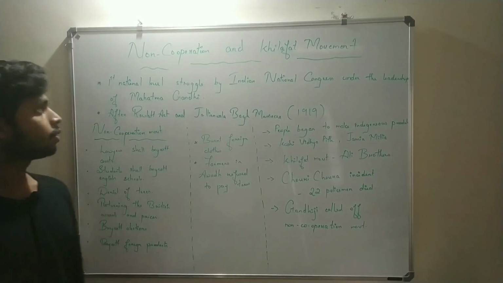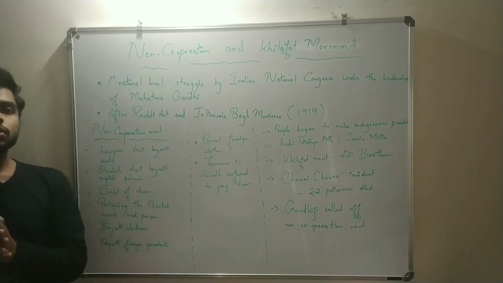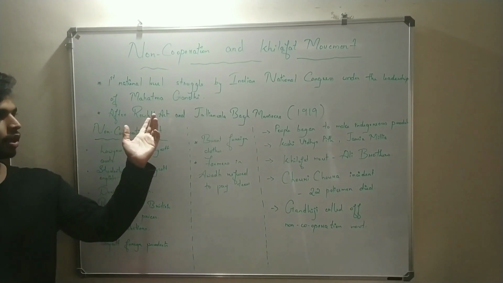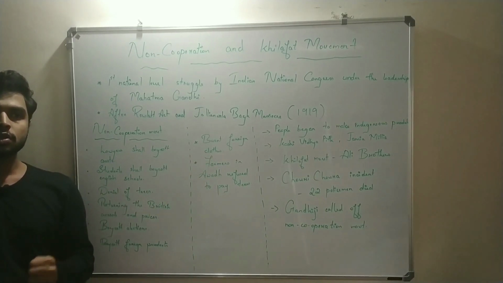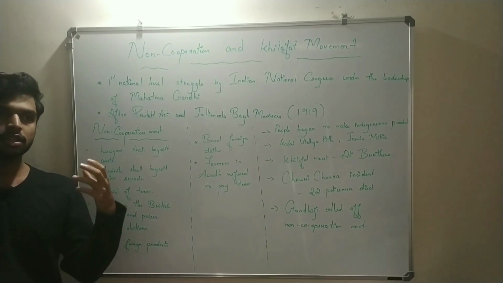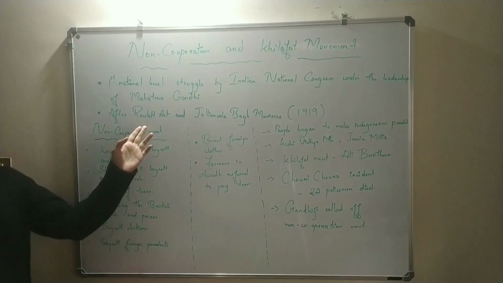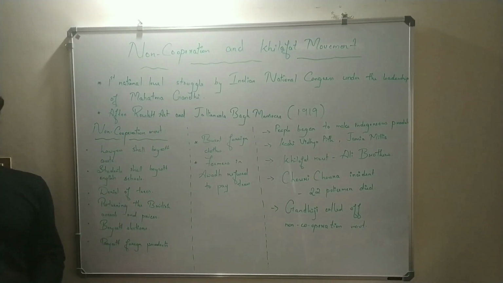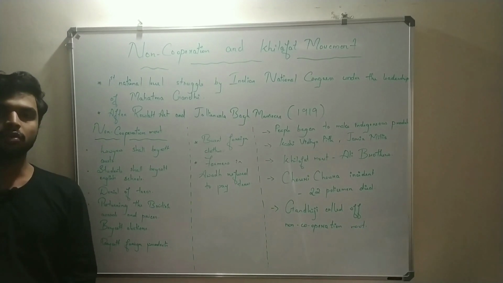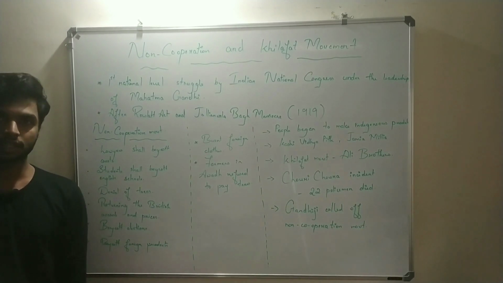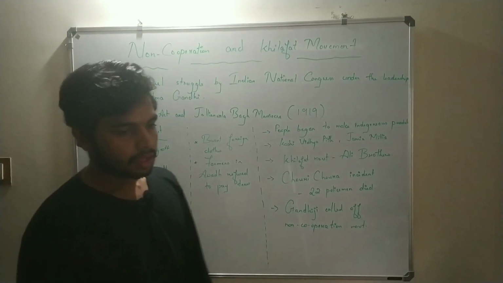So today we are going to study about the non-cooperation and Khilafat movement. So far we know about the Rowlatt Act and the Jallianwala Bagh massacre of 1919. So what is the Rowlatt Act? The Rowlatt Act is an act passed by the British Parliament. As per this act, the British could arrest anyone and imprison them in jail without trial for as long as they wanted.